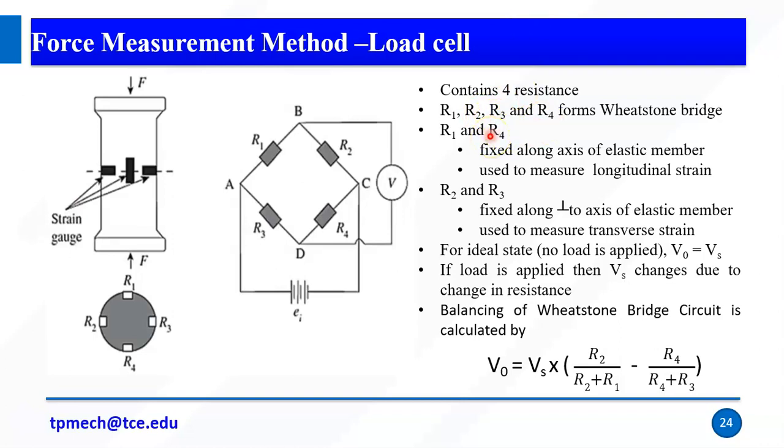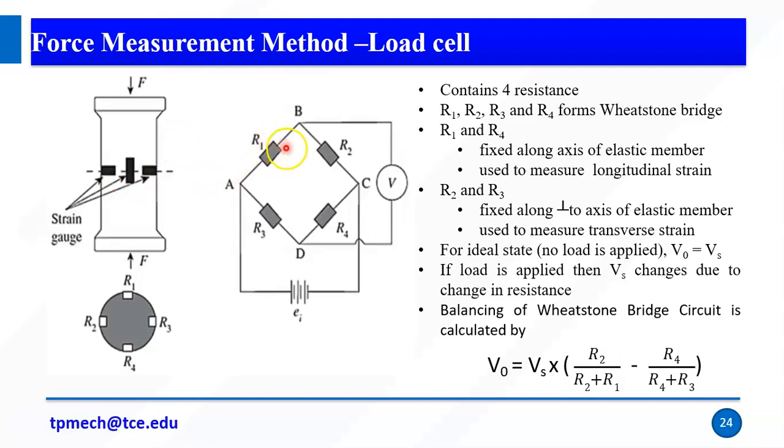R1 and R4 are fixed along the axis of the elastic member and used to measure longitudinal strain. So R1 and R4 are fixed along the axis of the elastic member. So we keep them in the same axis orientation as the elastic member. It is used to measure longitudinal strain. R2 and R3 are fixed perpendicular to the axis of the elastic member, used to measure transverse strain.